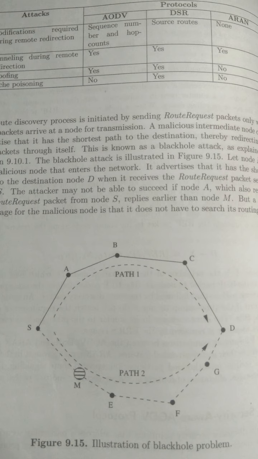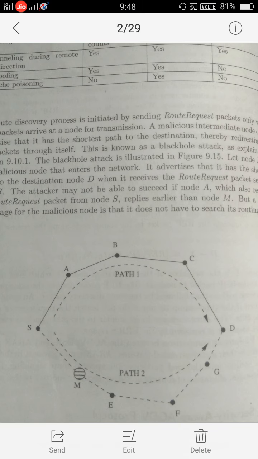To avoid this, the main point is that the malicious node does not have to search its routing table for a route to the destination. So this malicious node should not give the route reply packet.